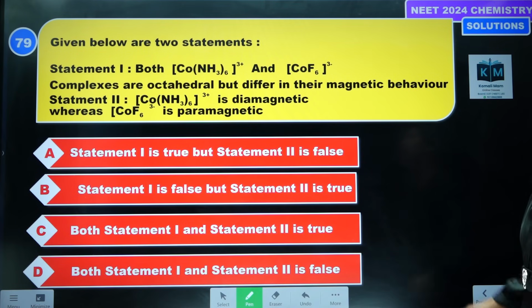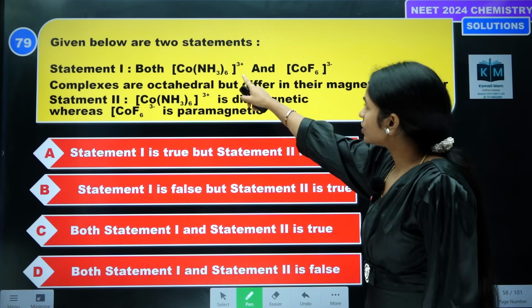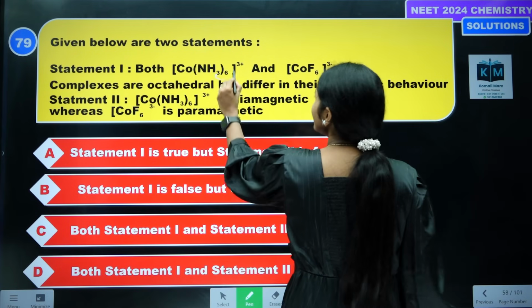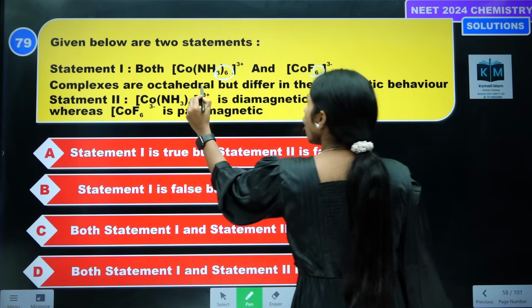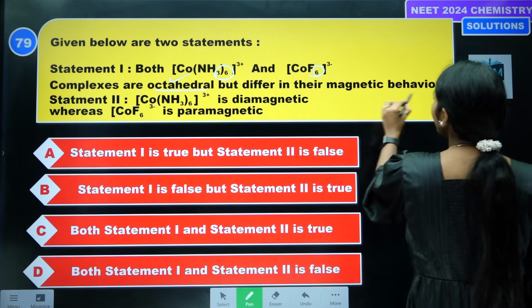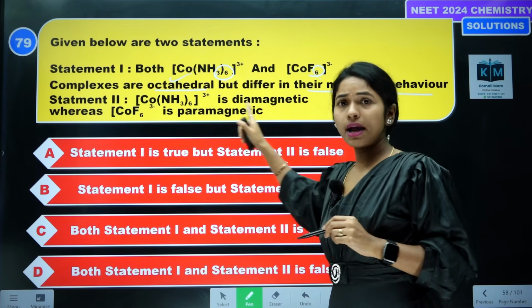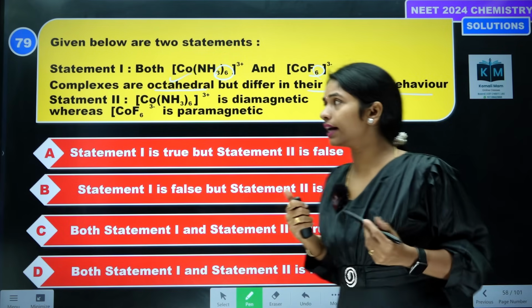Next question. Both [Co(NH3)6]3+ and [CoF6]3- are octahedral because 6 ligands are present here. So octahedral, but they differ in the magnetic behavior. [Co(NH3)6]3+ is diamagnetic and this is paramagnetic, correct or not?